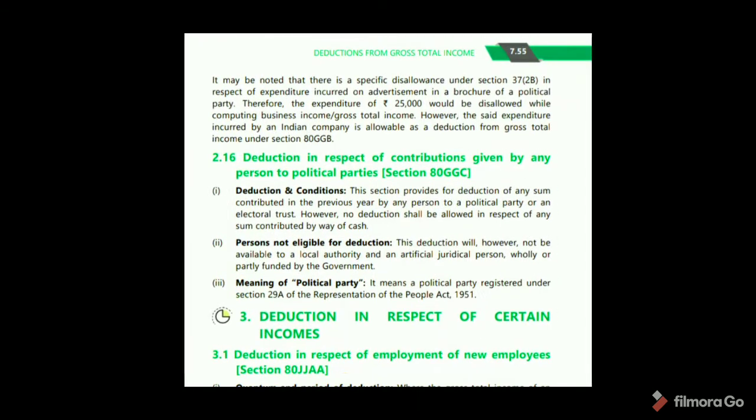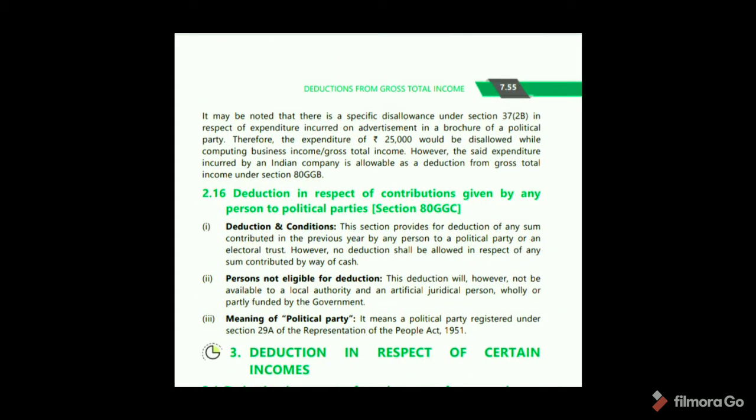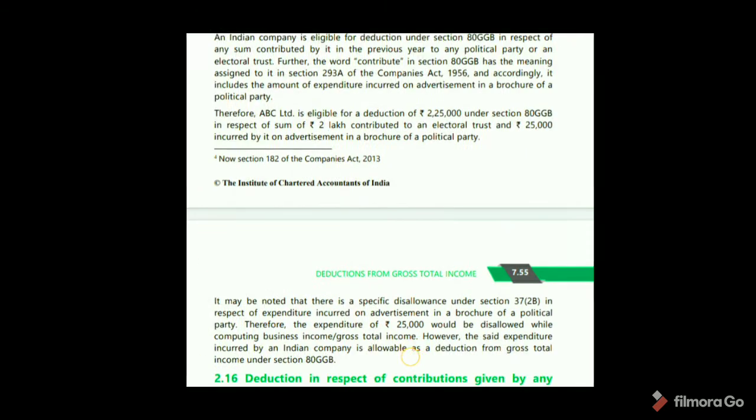See, it may be noted that there is a specific disallowance under section 37(2)(b) in respect of expenditure incurred on advertisement in a brochure of a political party. Therefore, the expenditure of 25,000 would be disallowed while computing business income or gross total income. However, the said expenditure incurred by an Indian company is allowable as deduction from gross total income under section 80 GGB. Okay.